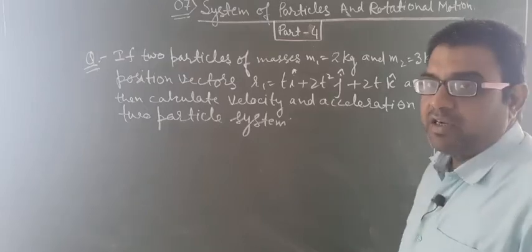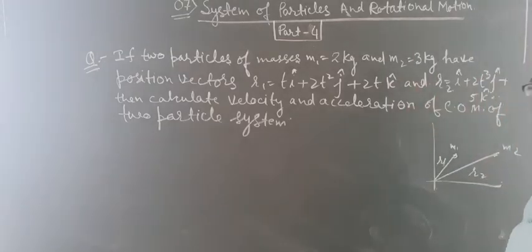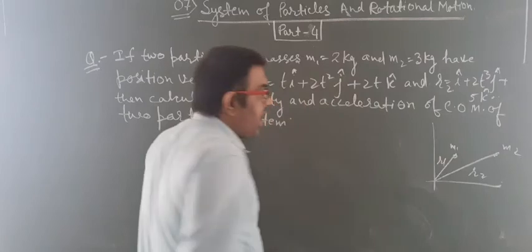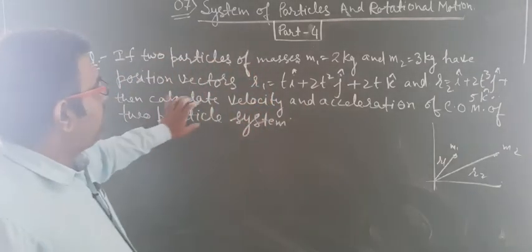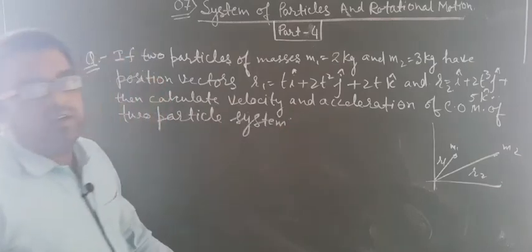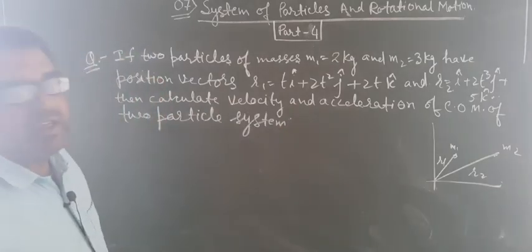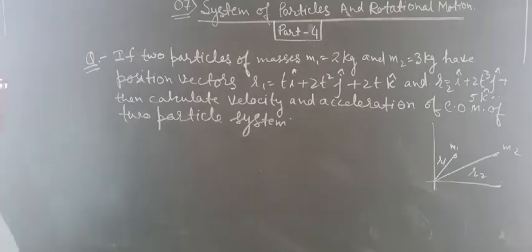Then we have to calculate the velocity and acceleration of the center of mass.